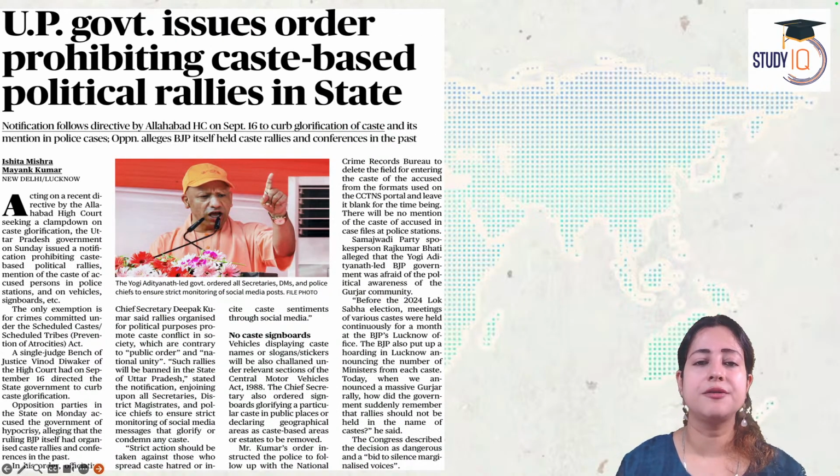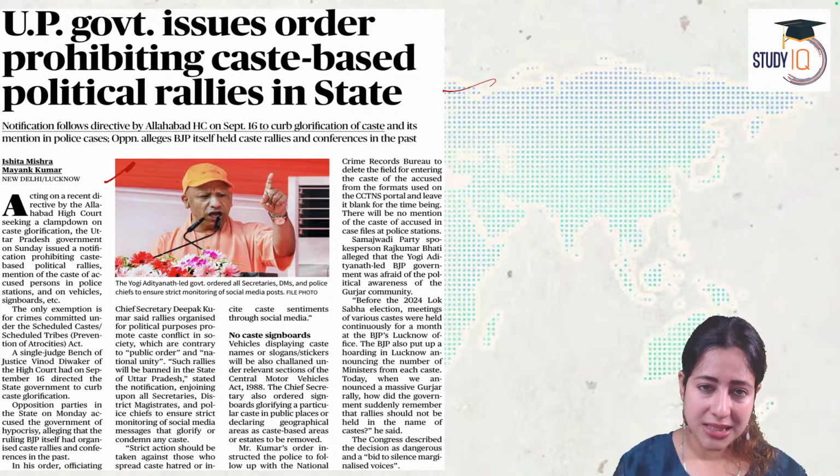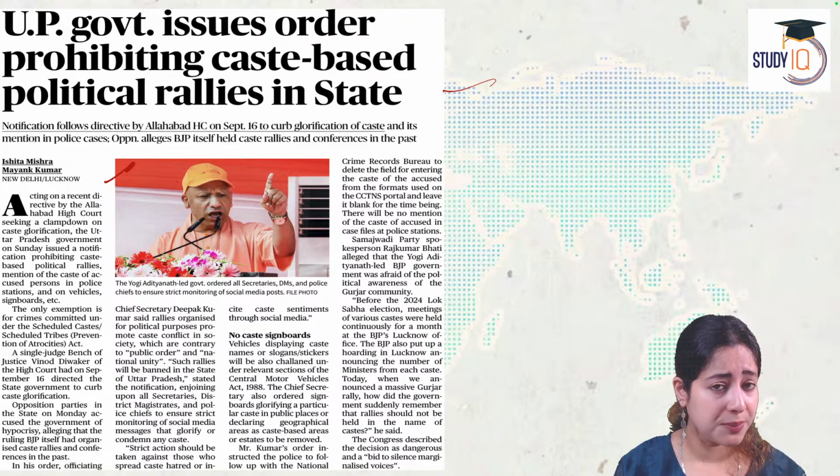Now, the last article for the day: the Supreme Court of India has said very clearly that we need to completely prohibit caste-based political rallies. And this comes as an endorsement given by the court to the Allahabad High Court's verdict.